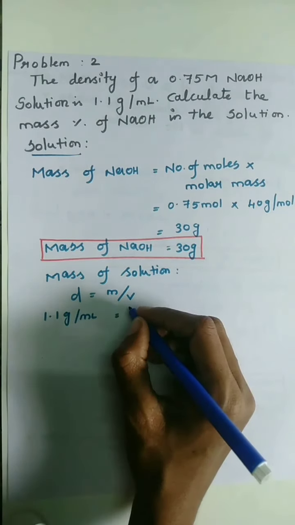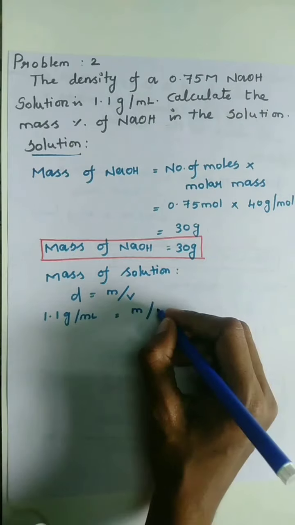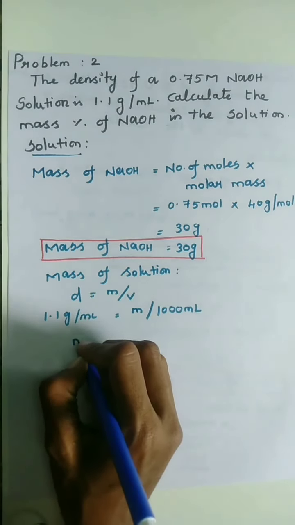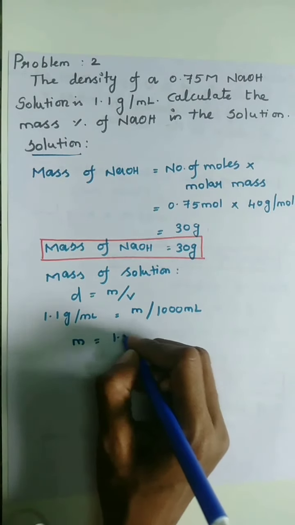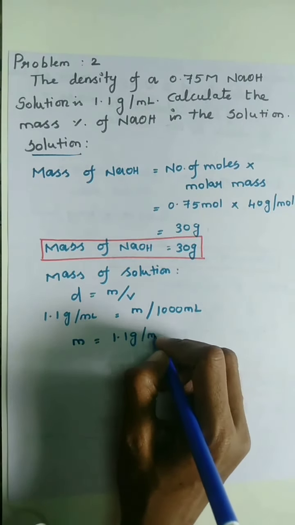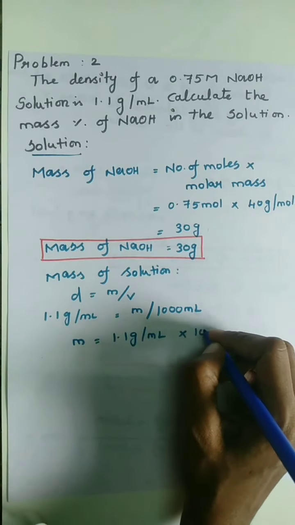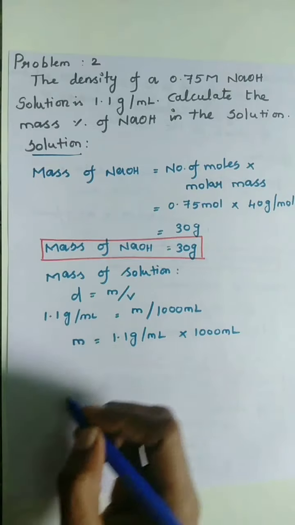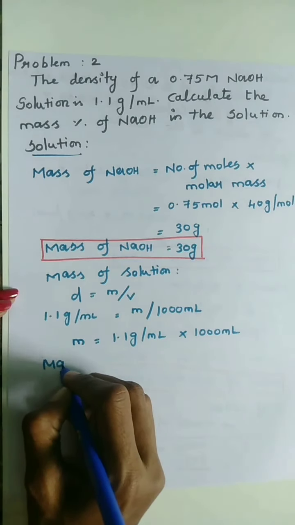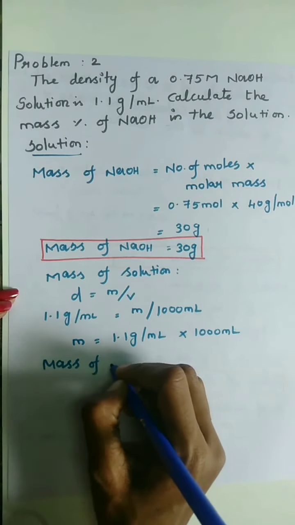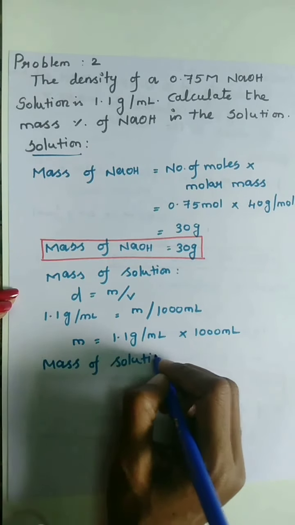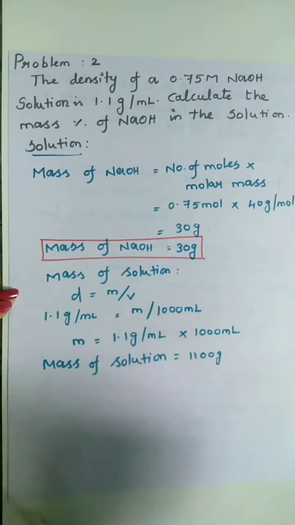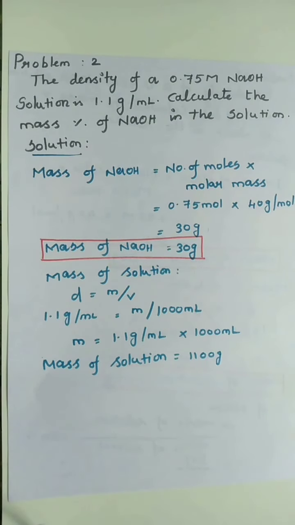The volume is 1000 milliliter. So M is equal to 1.1 gram per milliliter multiplied by 1000 milliliter. So the mass of the solution is 1100 gram.